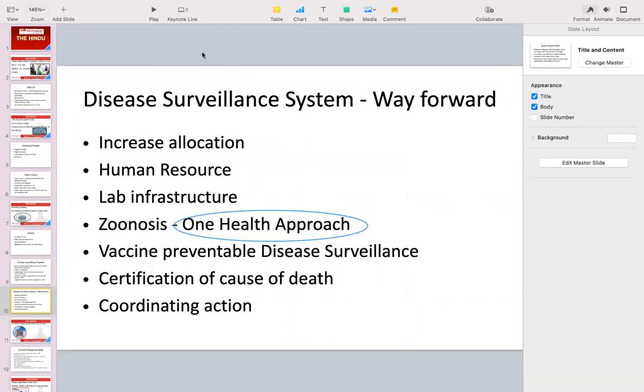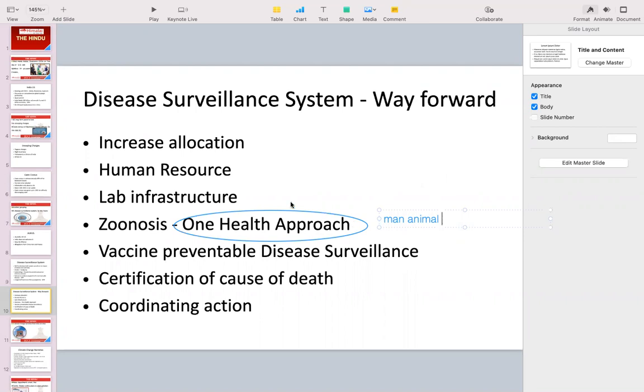One health approach stands for what? One health approach means that we need to take care of the health of man and animal as well. Because the diseases which can be transferred from animal to man are called zoonotic diseases. We are already seeing these instances a lot. So we have to have a holistic approach combining these two.